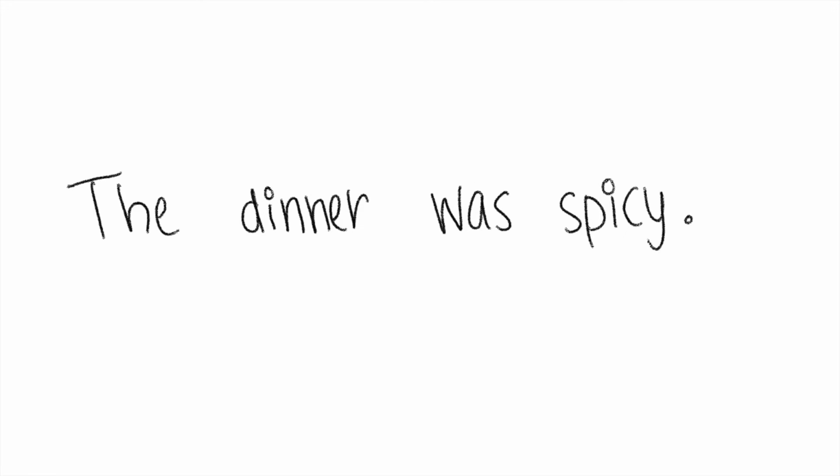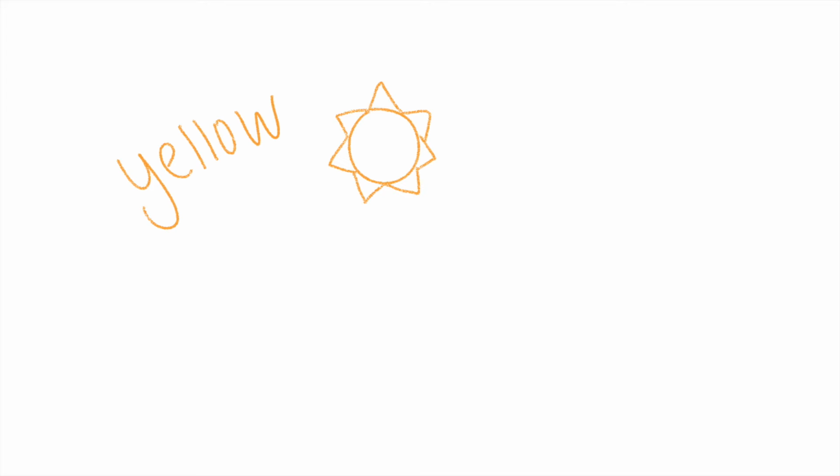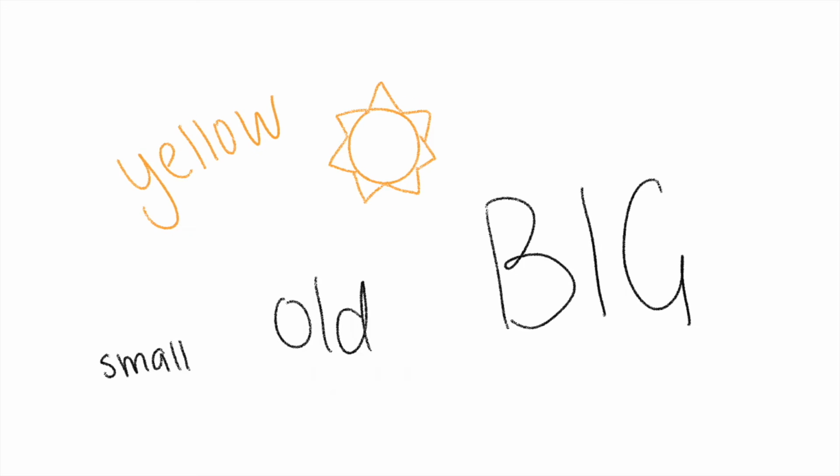Let's look at another example. The dinner was spicy. Here the word spicy gives us more information about the noun dinner. It tells us how the dinner was. Yellow, big, small, old are all examples of adjectives of quality.